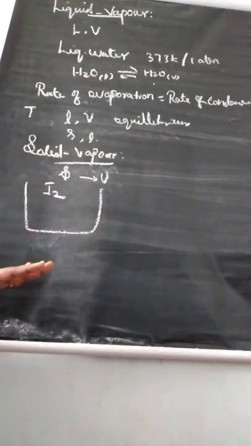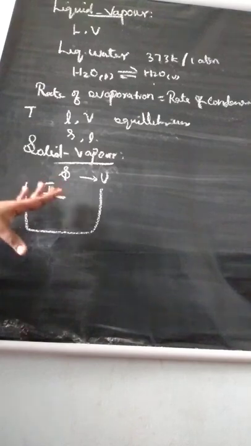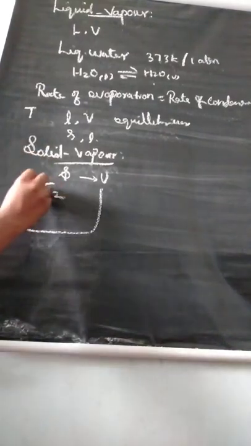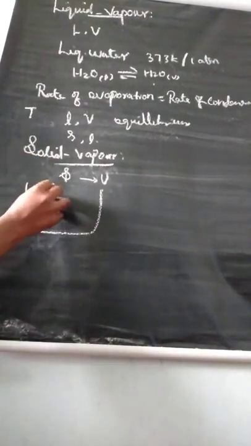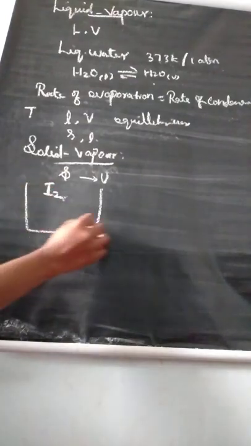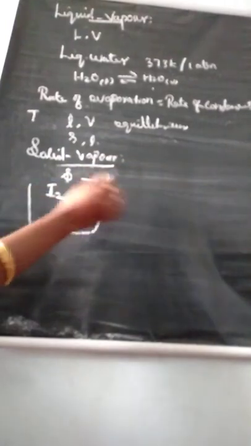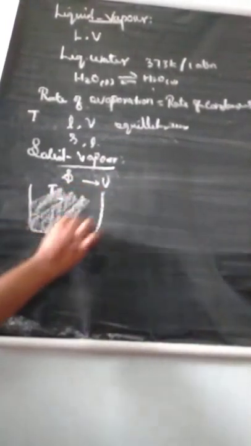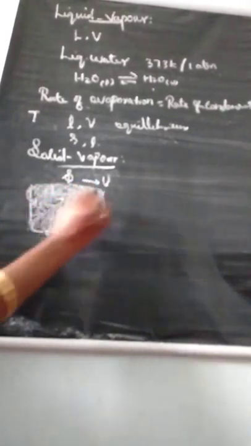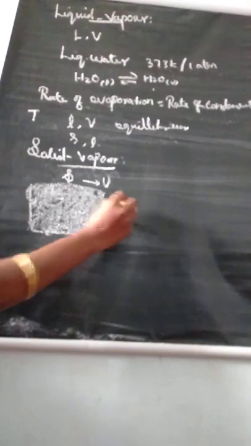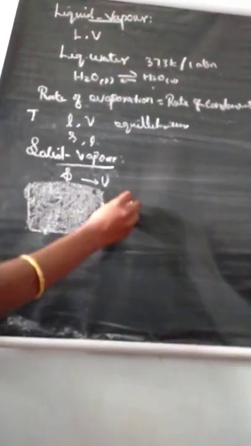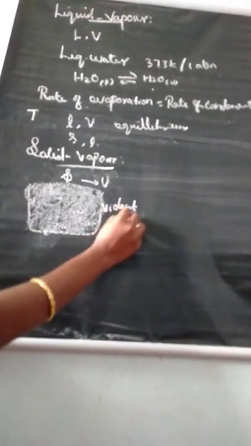After some time, the vessel gets filled up with violet vapor. If you are seeing this vessel, inside it fully you got the violet vapor.